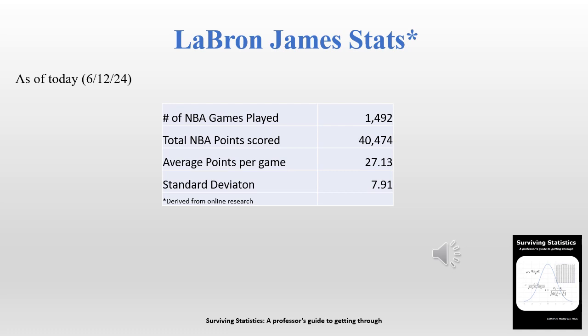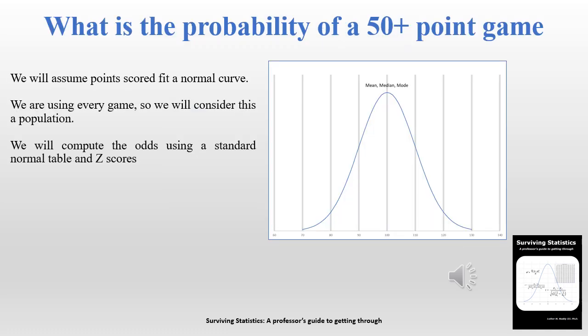Now, because this is every game he's ever played in the NBA, we're going to be able to consider this a population, and that will enable us to use z-scores. In my online research of LeBron James, I did see that his points scored per game does seem to fit a normal distribution, so we'll assume it's normal in this case. And again, as I mentioned, it's every game that he's played, so we'll consider it a population, which will enable us to use z-scores in this simple example of how z-scores and normal probability distributions work.